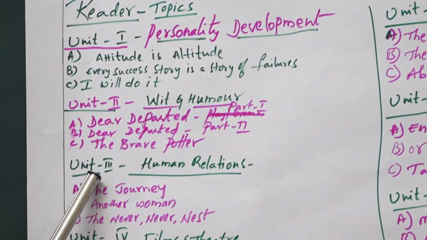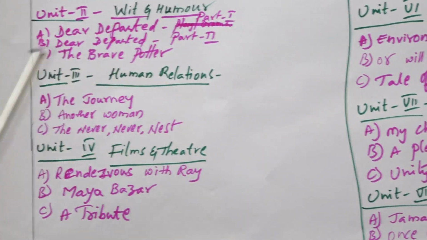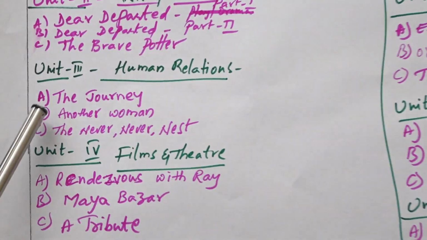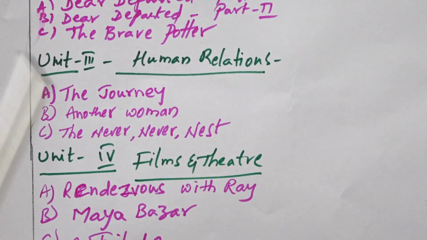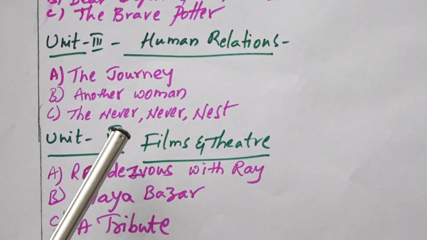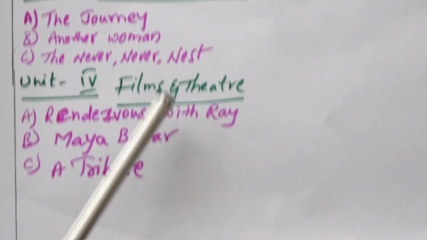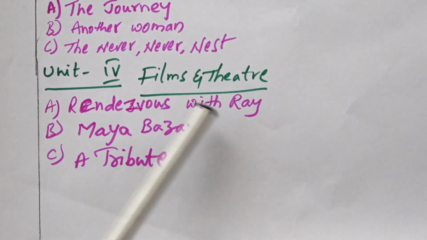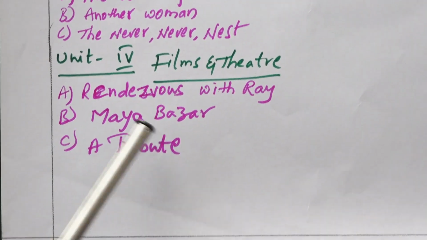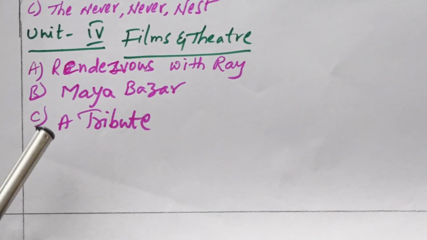And third unit, human relations. In this, we have The Journey and Another Woman. The Never Nest. And in fourth unit, it's linked with films and theatres. As part of it, we have Rendezvous with Ray, Maya Bazaar, B reading and C reading, A Tribute.